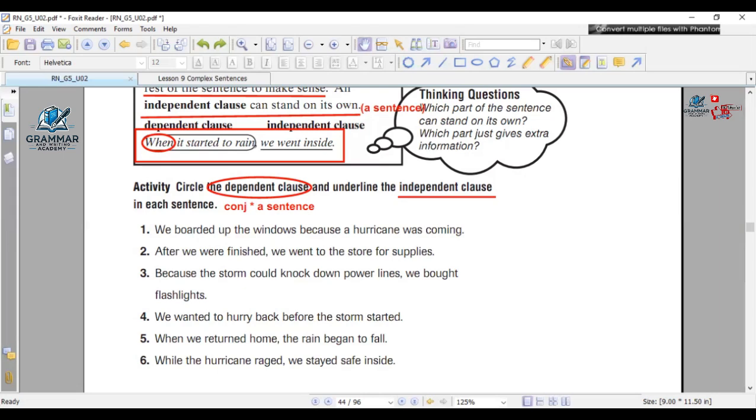3, 2, 1. You can raise your hands up. Okay. Ali, the first one, Ali. Read it and answer it for us, please.